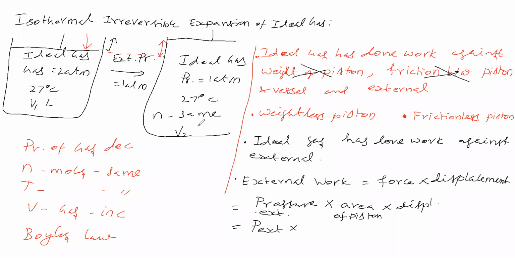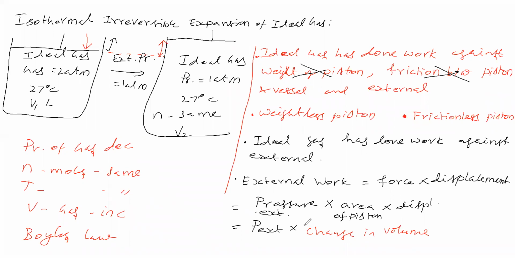The area of the piston we know. So area of the piston into displacement is the change in volume. For the change in volume, we take this volume v2 and this volume v1, and take the difference, v2 minus v1.